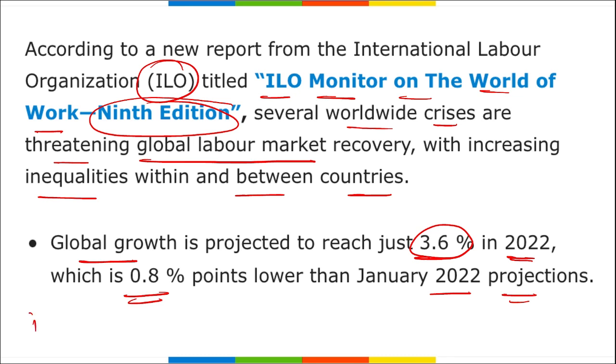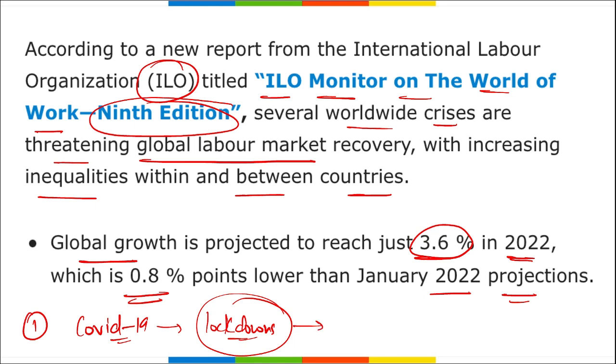Say, the first reason was COVID-19. We know COVID took place, due to which we saw lockdowns. Because of lockdowns, we saw that laborers, even many people who were working in big MNCs, were not able to continue with their jobs. And before the work from home culture started up, many of them left their jobs or were fired because of this lockdown.